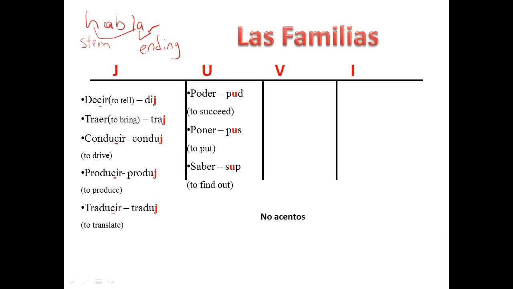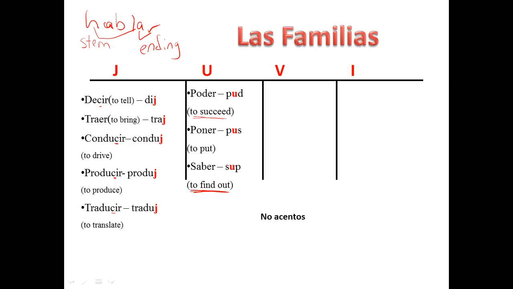is the U family. So we have poder, which is pud, poner, which is pus, saber, which is sup. Make sure you write down all this, the English as well, because some of the words mean something different in the preterite tense. Poder in the preterite means to succeed. It does not mean to be able to or can. And saber means to find out. It does not mean to know.